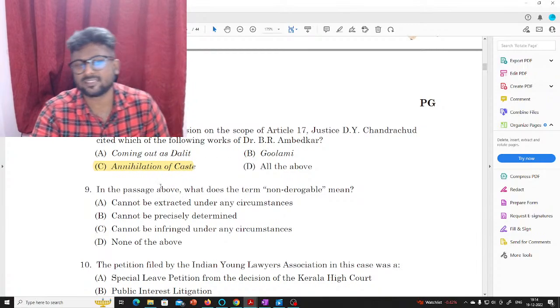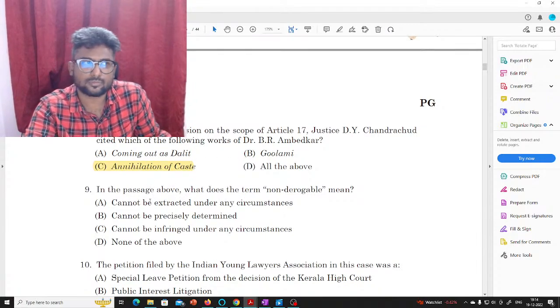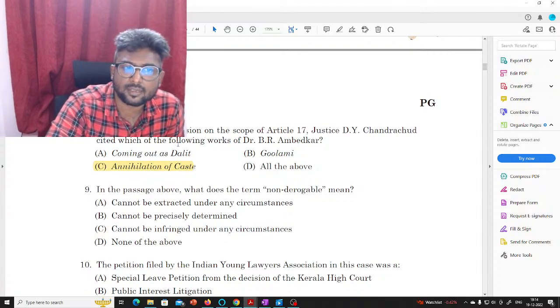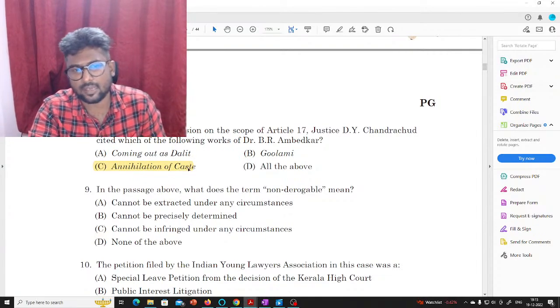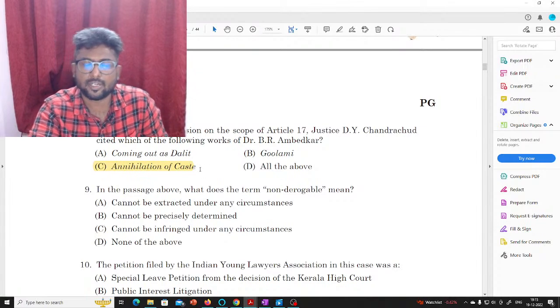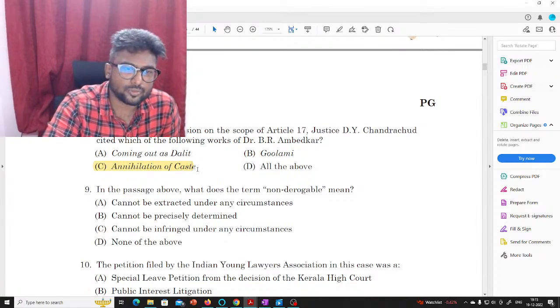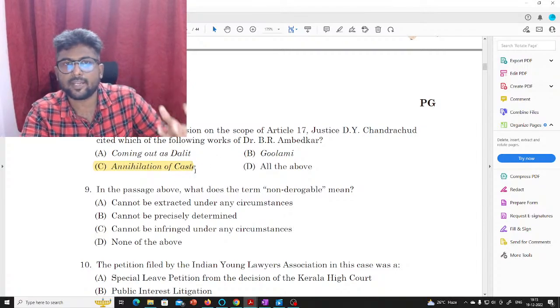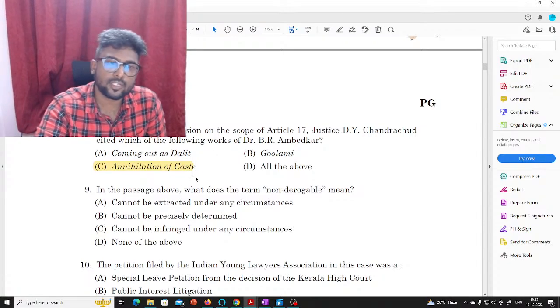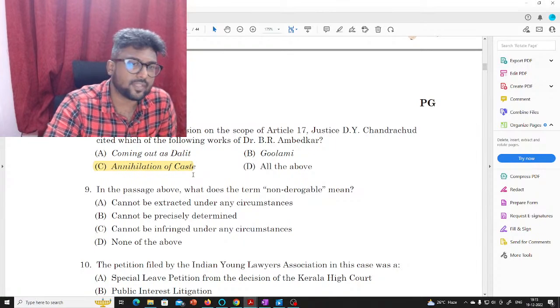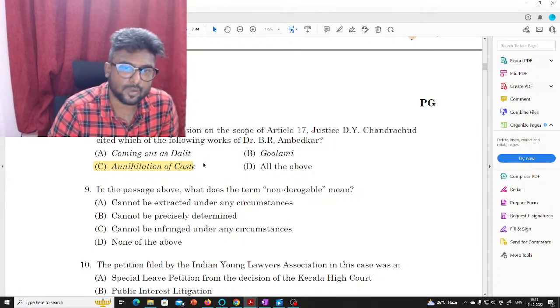And Coming Out as Dalit, I don't think so. Ambedkar was a Dalit and it was a well known fact during his time. So if you knew it was Annihilation of Caste, then this is a straightforward answer.